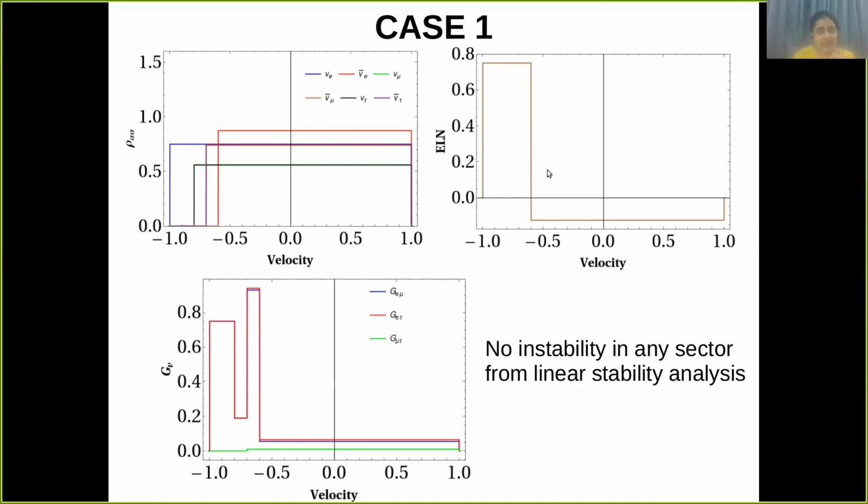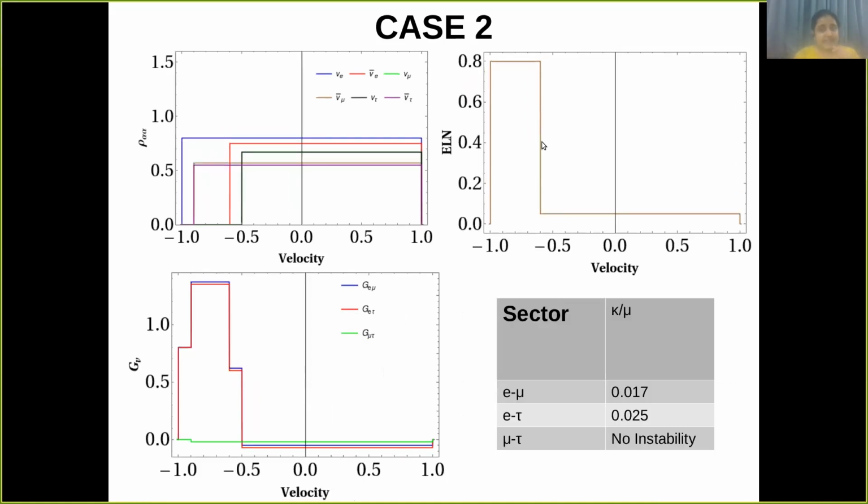The first case can be that, suppose in two flavor, there is an ELN which has a crossing. So in the two flavor case, there will be an instability. But as we add the third flavor, now G E mu, G E tau, and G mu tau, none of them have crossings. So the crossing vanishes, due to which there will be no instability in any sector from the linear stability analysis.